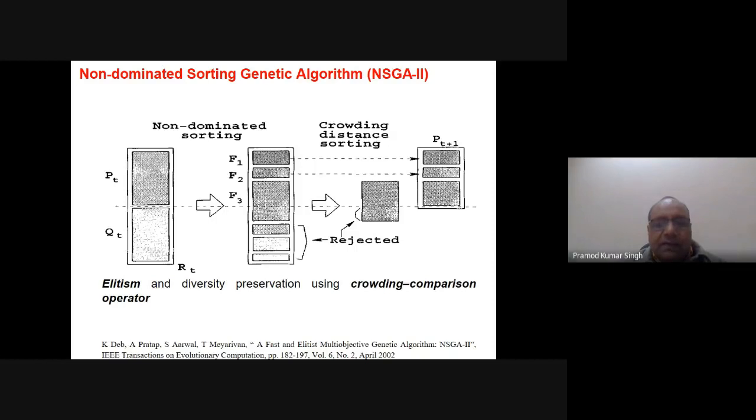This paper discusses how we can find the non-dominated fronts very efficiently, so a very good algorithm is there.